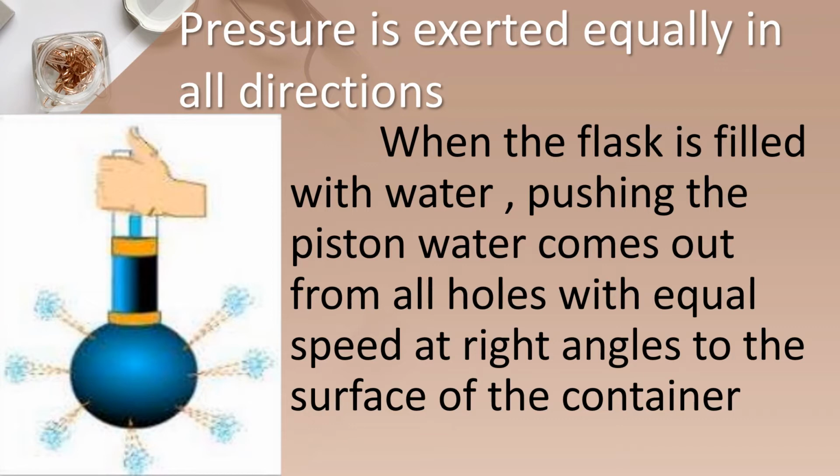Because of the pressure you have applied, you just press the piston, and because of that pressure, the water comes out equally from all the holes. The water comes out equally from all the holes just because of pressure. So pressure is exerted equally in all directions. Okay children, did you all understand?